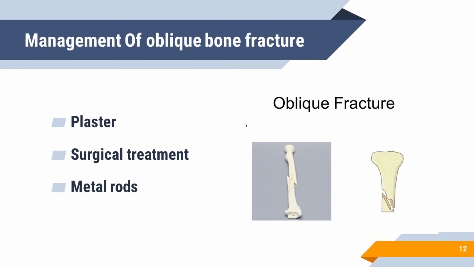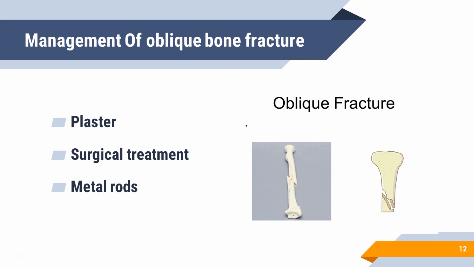Now the next one is management of oblique bone fracture. This fracture occurs when bone is broken diagonally, okay? And children, the method of treatment of oblique bone fracture usually depends on the amount of damage to the bone, okay? So the first one is plaster. See, if the damage is minimal, a plaster cast can be used to treat the fracture, okay?